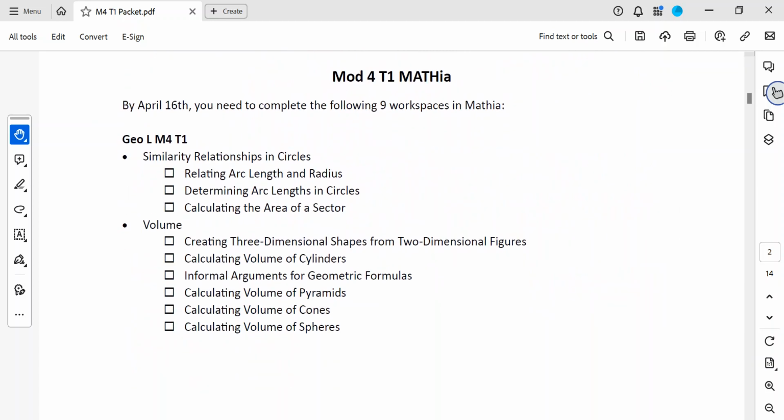On the next page, there are 9 workspaces in Mathia that align with the current material. The first 3 align with stuff that we'll do before spring break, and the other 6 are things after spring break. I will unlock all of them soon if it's not been done yet. You can have up until the end of quarter four to finish them. I will put a grade in on April 16th or soon thereafter. So these 9 workspaces are the first set of workspaces for quarter four Mathia.